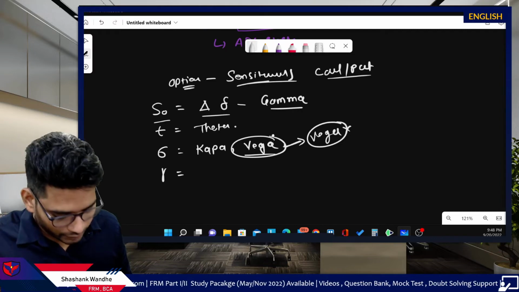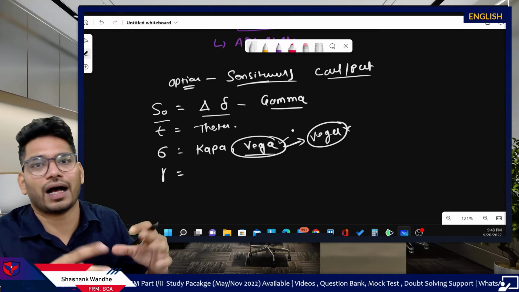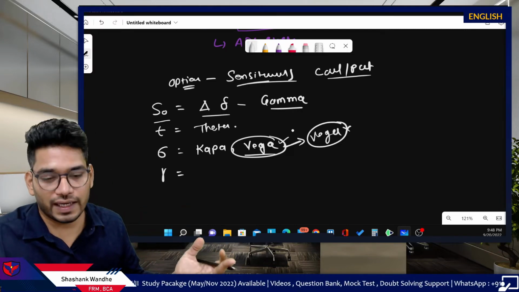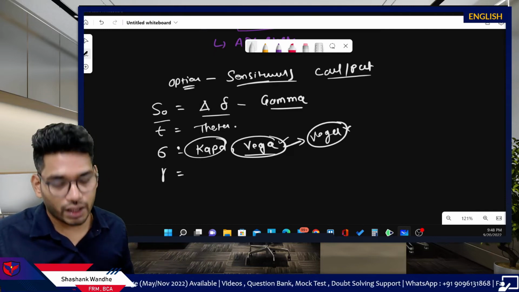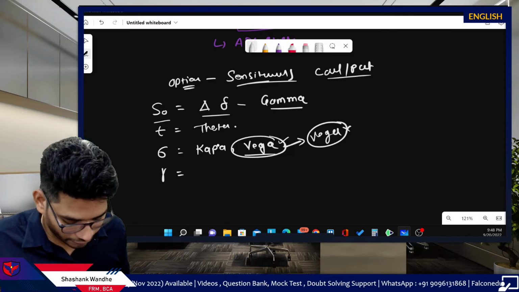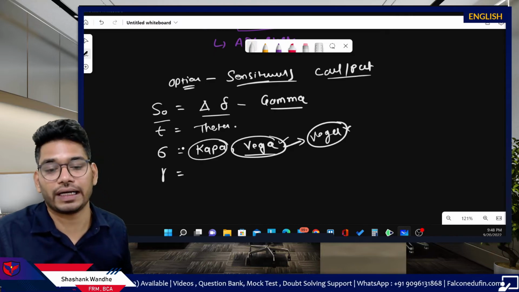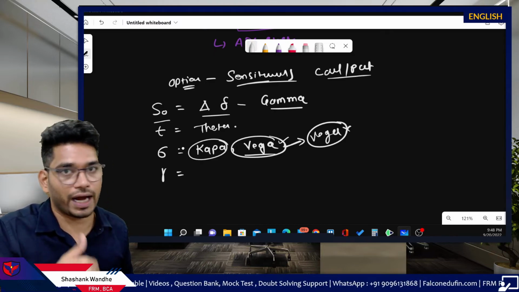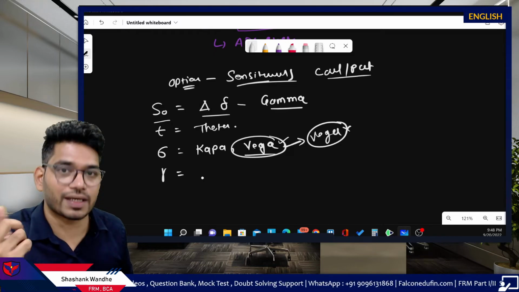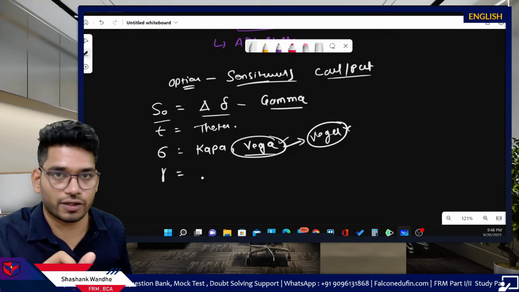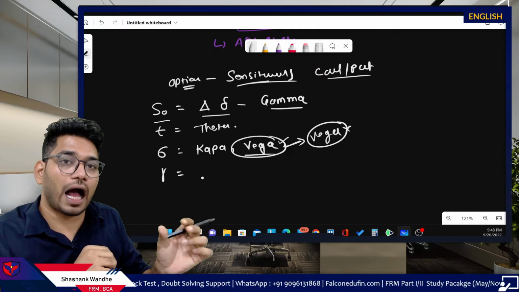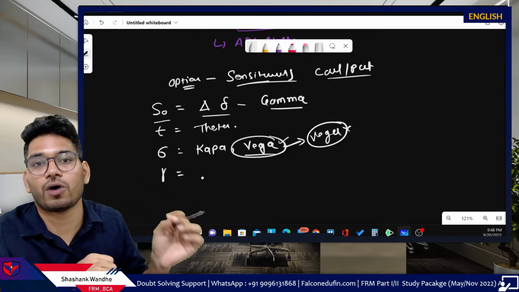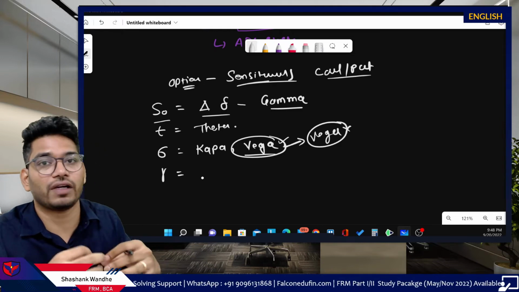However, vega is used in the finance industry. So this is commonly used now instead of kappa. The original letter given for measurement of volatility sigma was kappa and not vega. Some authors still prefer using kappa instead of vega. And in the exam, if you get a question on kappa, you have to remember that the question is about vega. In this discussion also, I will use vega only.